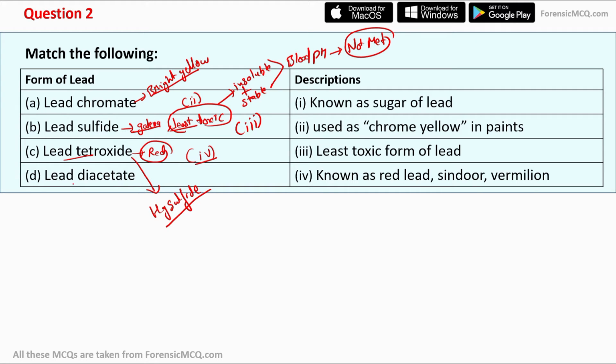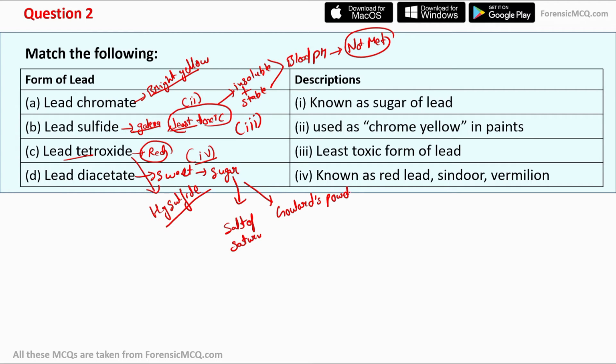Moving to the D part, that is lead diacetate, which has a sweet taste, and this is why it is also known as sugar of lead. Apart from sugar of lead, the other two names of lead diacetate are salt of Saturn and Goulard's powder.